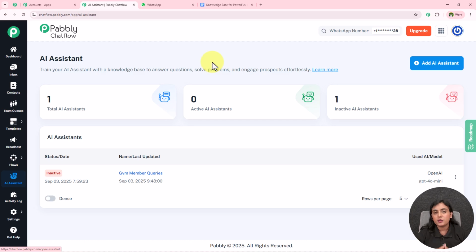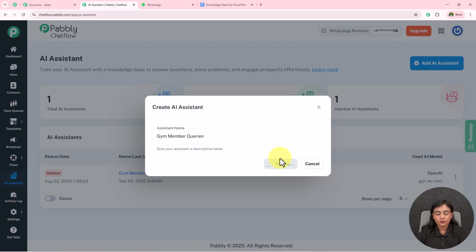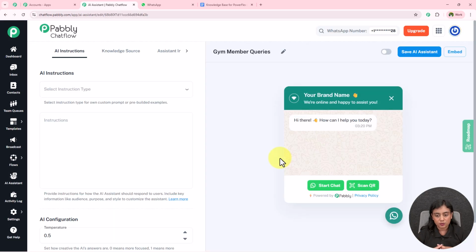Now to build a new AI assistant inside Pabbly Chatflow, what you need to do is you have to click on this add AI assistant option right here, and firstly we have to name our AI assistant. So for the name over here, I'm going to give it as gym members queries. Okay, and add the AI assistant from here. As soon as we do that, automatically an AI assistant is going to be created.